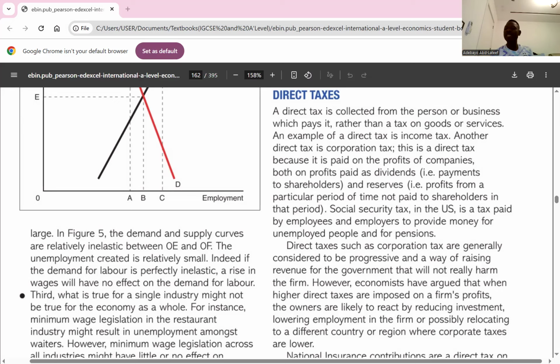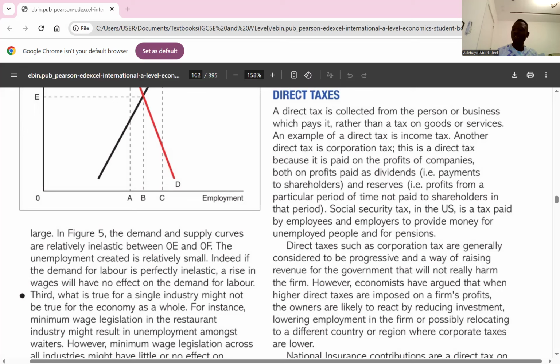So the first one is investment incentives. Lower corporate tax rates can stimulate investment, leading to increased competitiveness and greater job creation. If the tax rate is low, firms have the incentive to employ more workers, and they can also invest more. And that will create job opportunities for potential employees.